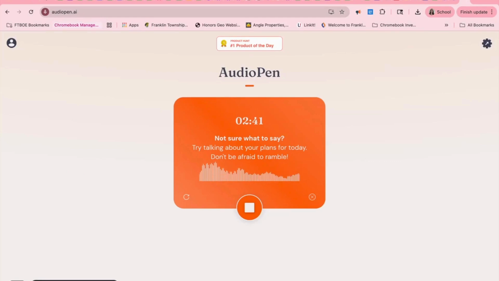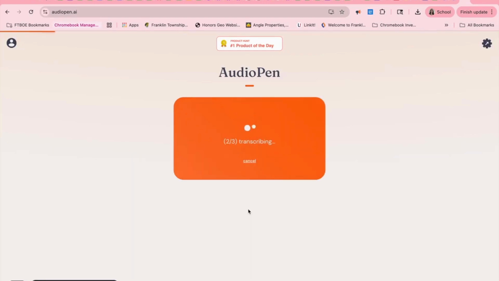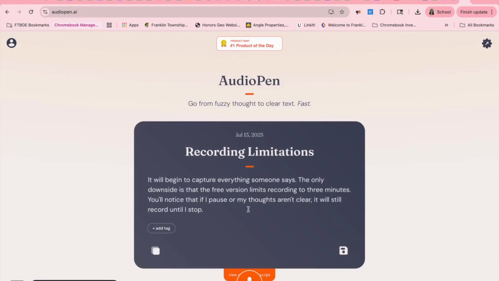But what you will see is that, if there's pauses or my thoughts are not fully clear, when I stop this, it will not only transcribe what I spoke, but it will also make some basic grammar editing, which is very helpful for students. It will begin to capture everything someone says. The only downside is that the free version limits recording to 3 minutes. You'll notice that if I pause or my thoughts aren't clear, it will still record until I stop. This sounds so much more well written and clear than what I had actually spoken to it.